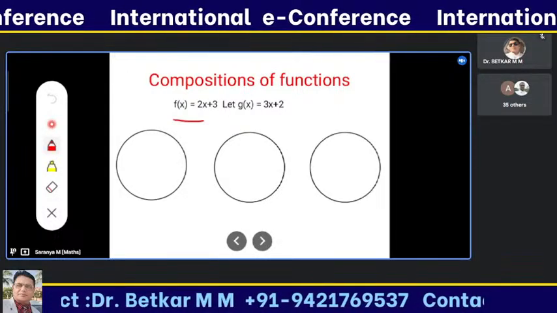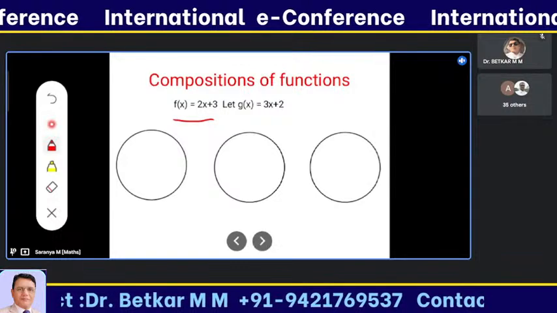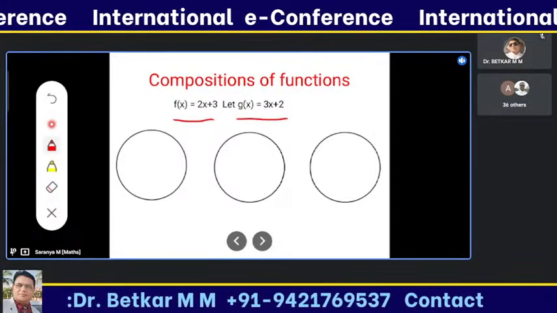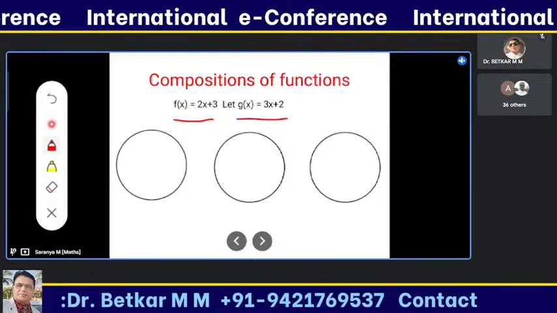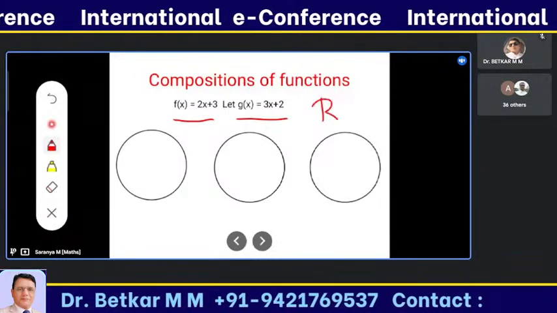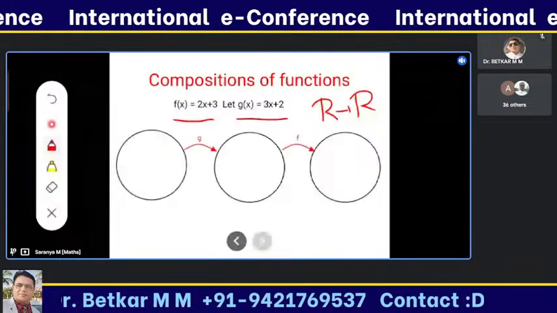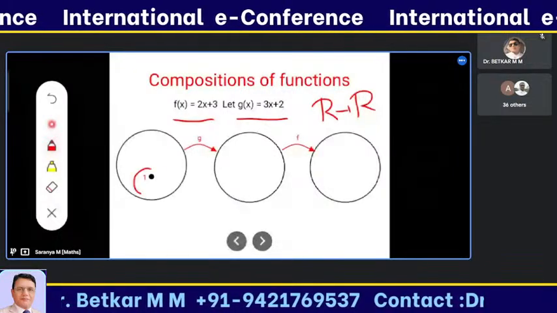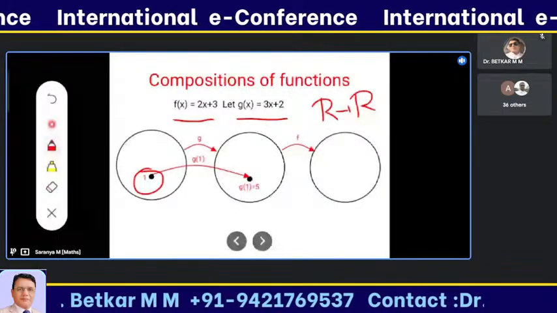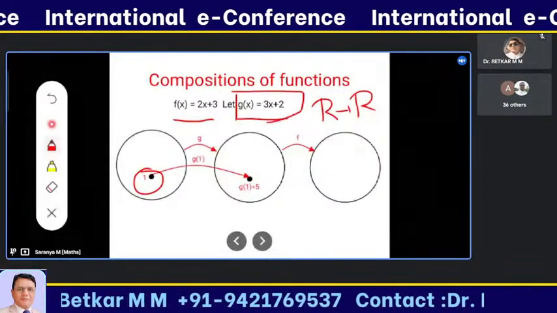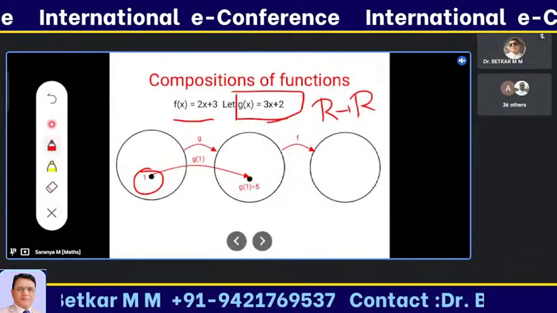Here is an arithmetic example of composition of functions. I'm taking the first relation f as 2x plus 3 and the second relation g as 3x plus 2, and the relation is from the real set R to R. The first element is 1. When I substitute 1 in this equation, g of 1 is 3 into 1 plus 2, which becomes 5.